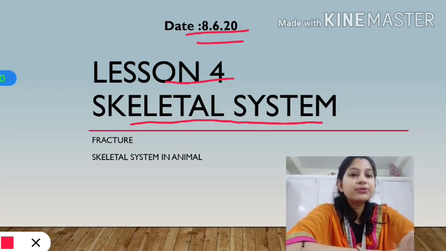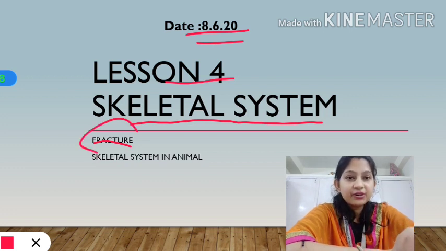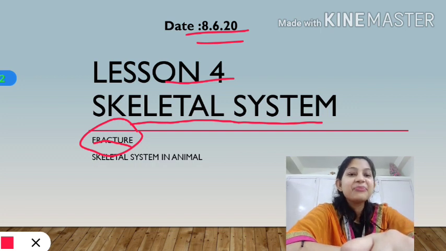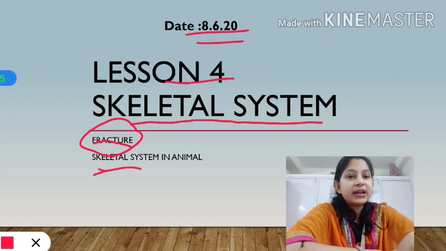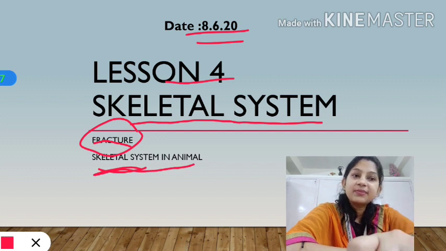Okay, and what are the things we are going to learn in today's class? Today we are going to learn and understand what actually is fracture. Yes, I hope you may be aware of this word fracture. How many of you are aware of this word? Raise your hands. Okay, and later we are going to understand the skeletal system in animals.